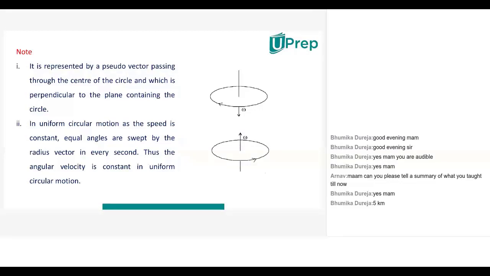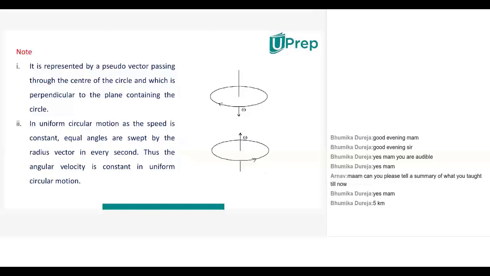In uniform circular motion, as the speed is constant, equal angles are swept. If you can remember, we learned that in uniform circular motion its speed is a constant. It takes equal times to make revolutions. But its velocity changes because the direction keeps on changing at every point of the circular motion. So as the speed is constant, it will be sweeping equal angles in equal intervals of time. So the angular velocity is a constant in uniform circular motion.